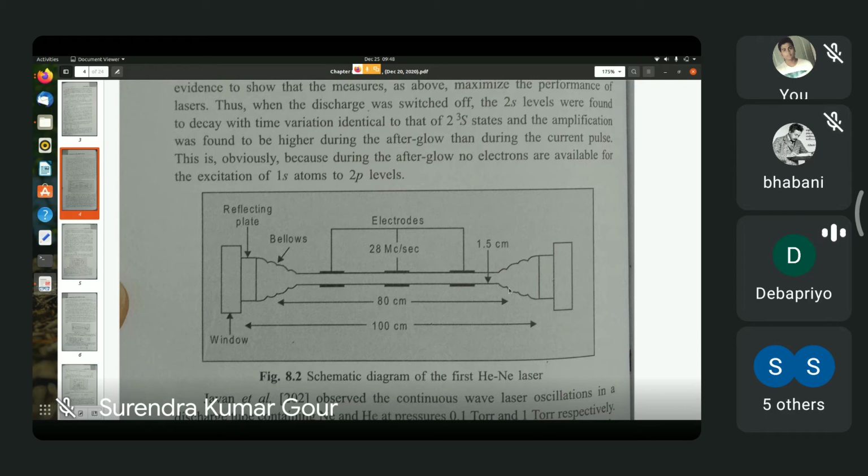These are provided so that you can make the separation between the reflecting plates exactly equal to 100 centimeters. So there are also leveling screws.